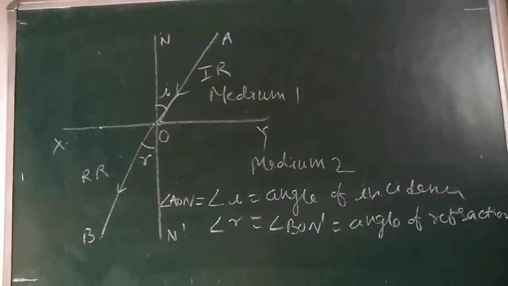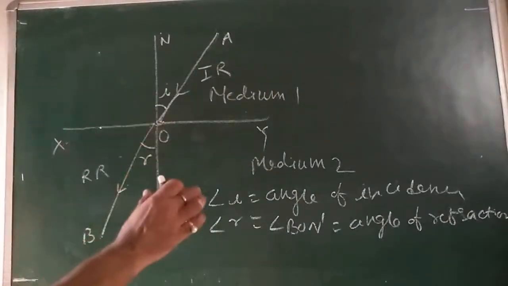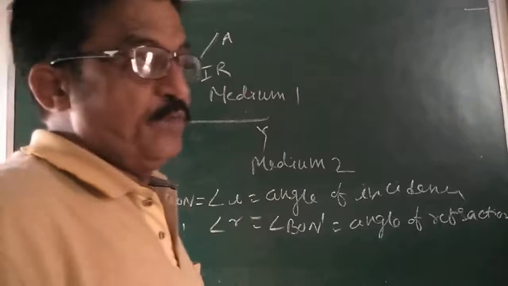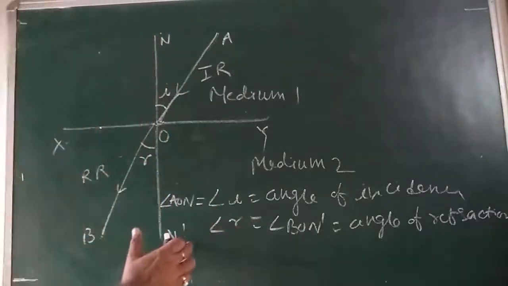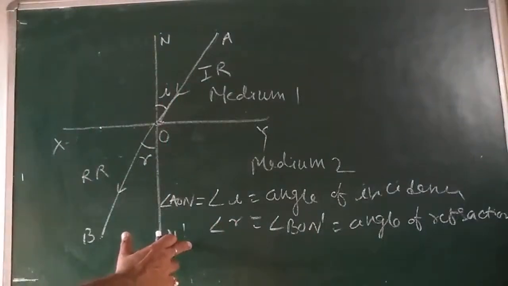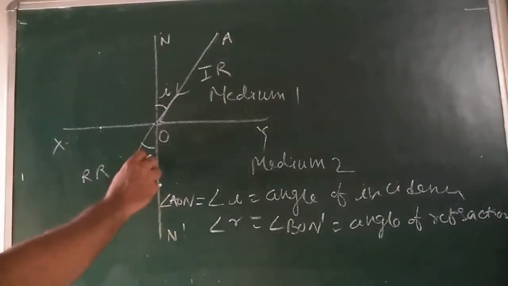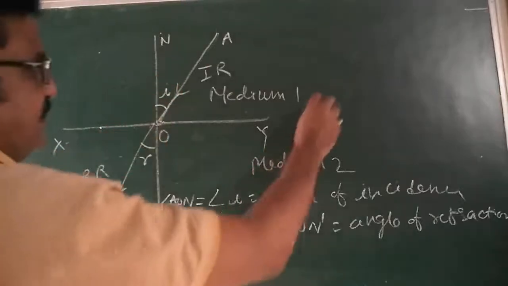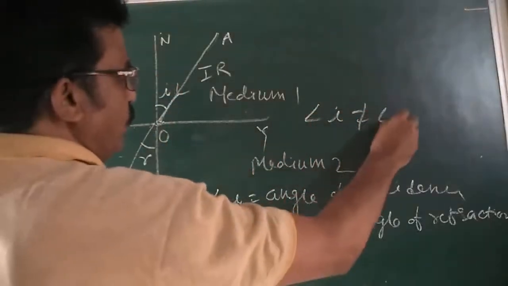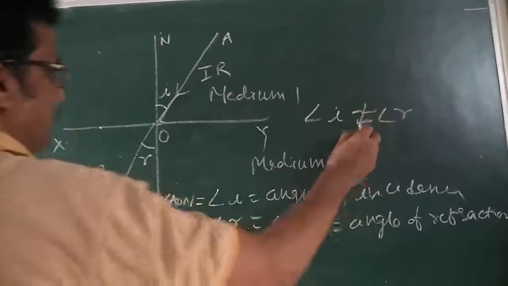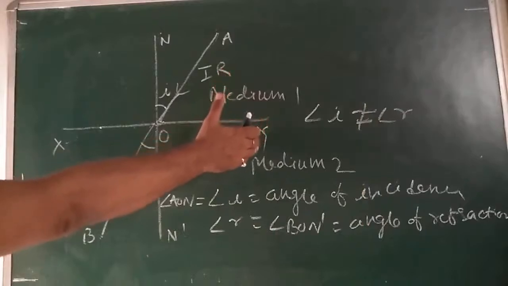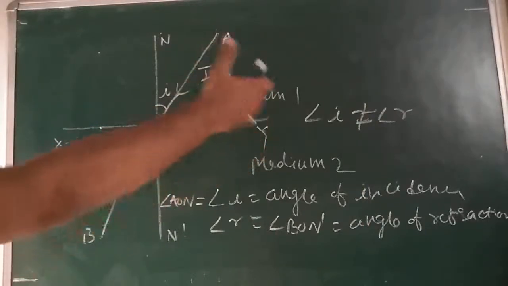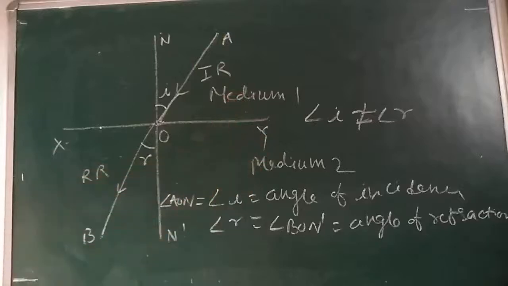So in case of reflection, what do we observe? Earlier we have seen reflection where the angle of incidence and angle of reflection are both equal. But here, in this case, the angle of refraction is never equal to the angle of incidence. Angle I is not equal to angle R. When this happens, this is called refraction. Either it may be smaller or it may be larger. We can see later on. Is that clear? So now draw this figure.